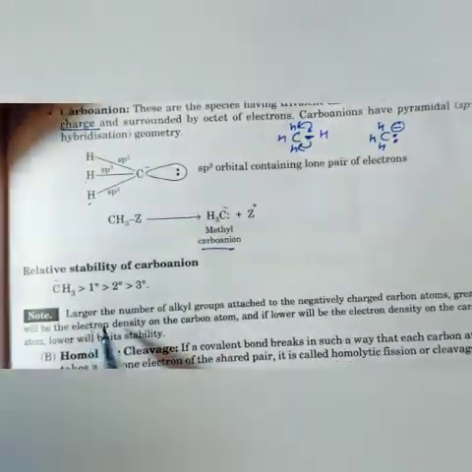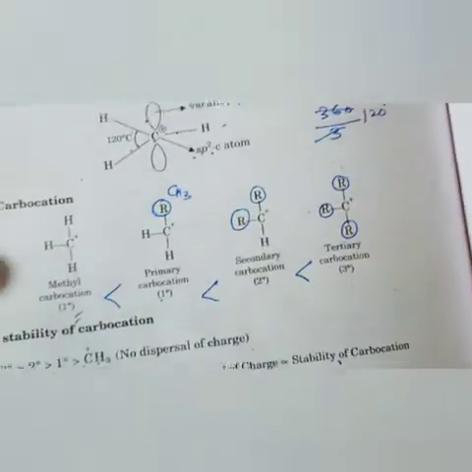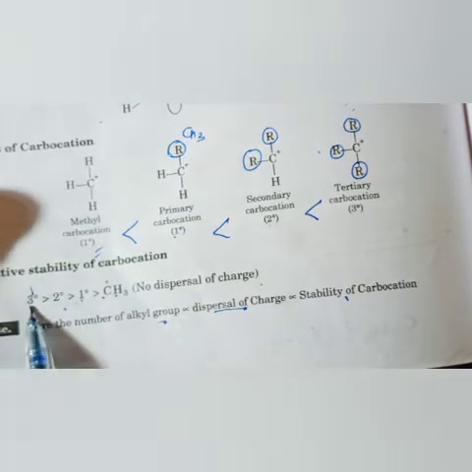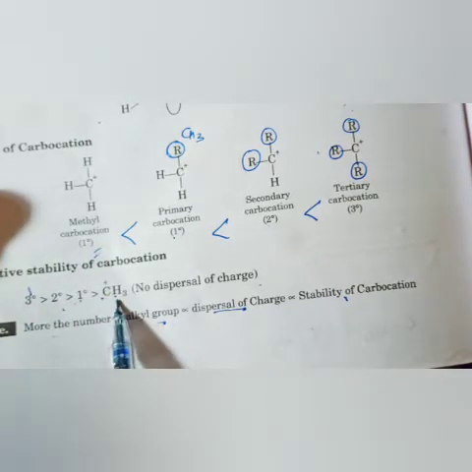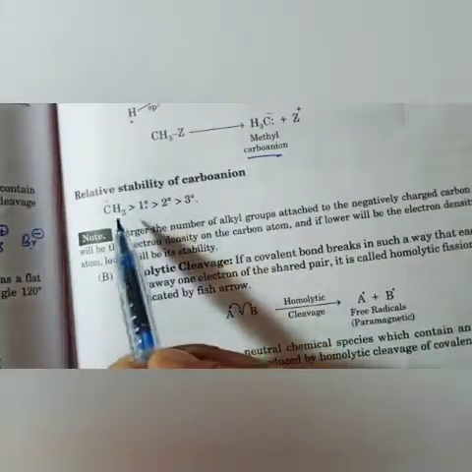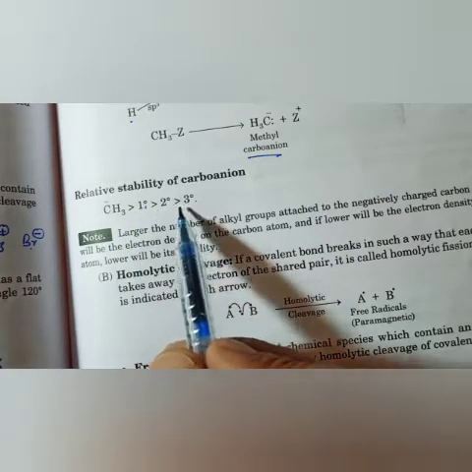If you talk about stability, it is opposite to the carbocation. In the case of carbocation, the stability is tertiary greater than secondary, than primary. This is tertiary, this is secondary, this is primary, this is without. Whereas in carbanion, it is without alkyl that is greatest, then primary, then secondary, and tertiary.